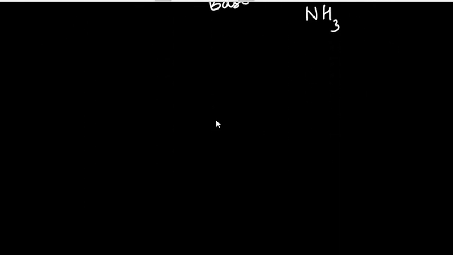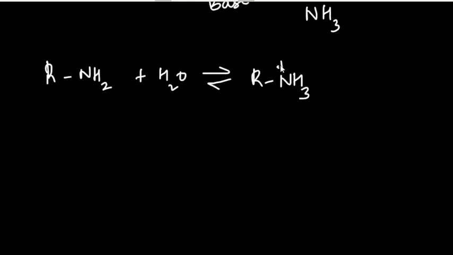In this video we have to deal with amines. For example, if I take an alkyl amine, RNH2, where R is an alkyl group, and dissolve it in water, I will get RNH3 positive plus OH negative. This is the reaction when an alkyl amine is dissolved in water.